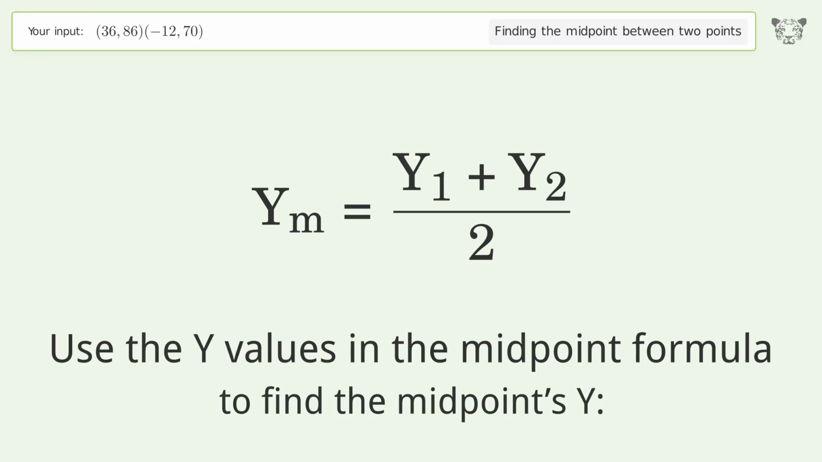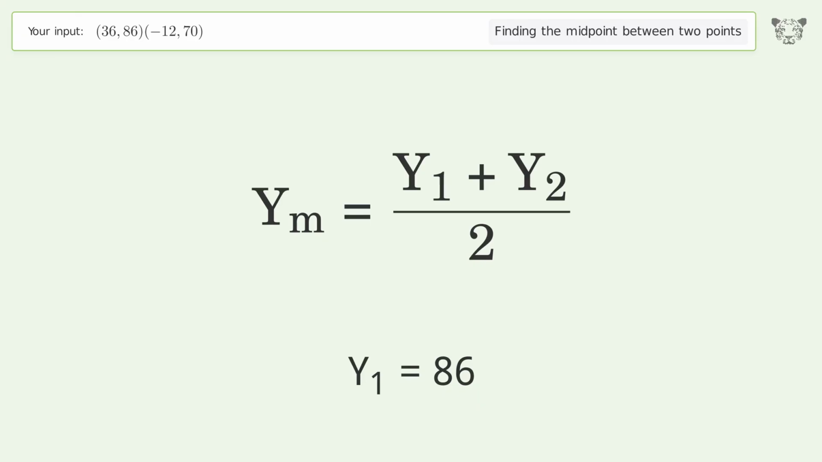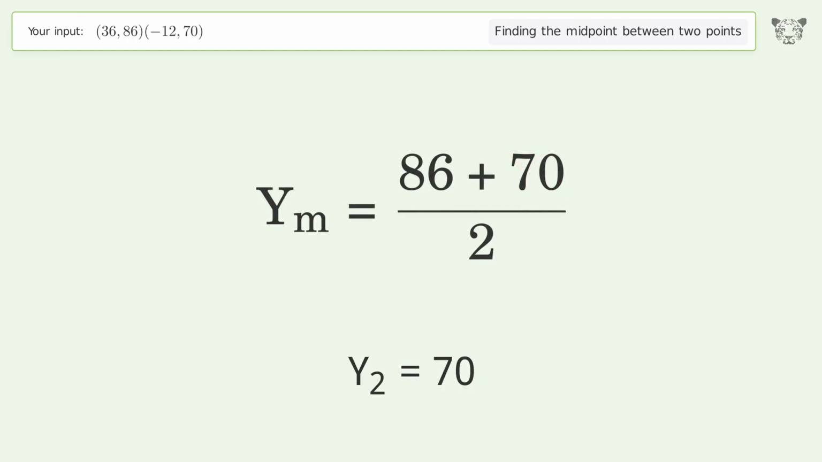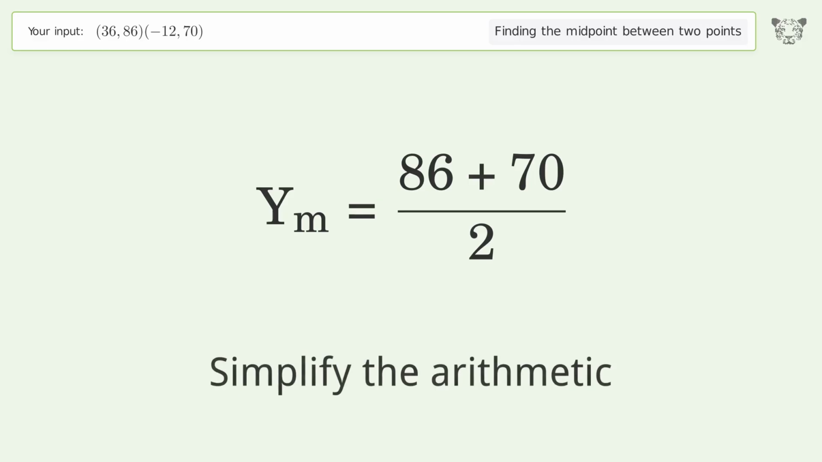Use the y values in the midpoint formula to find the midpoint's y. y1 equals 86. y2 equals 70. Simplify the arithmetic.